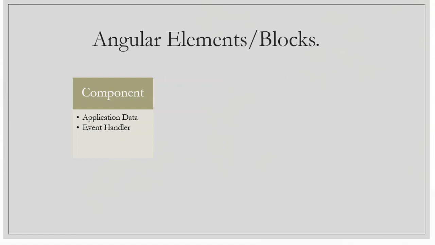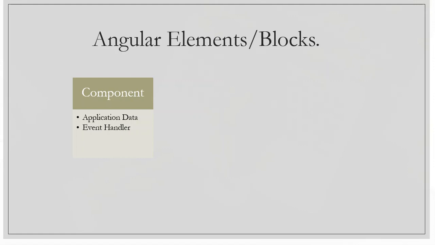A component contains application data, and the application data is in terms of properties. And what is the event handler? An event handler is some kind of click event, like on save click, on delete click, which is ultimately the action performed by the user, like the user is going to perform some action on the UI.